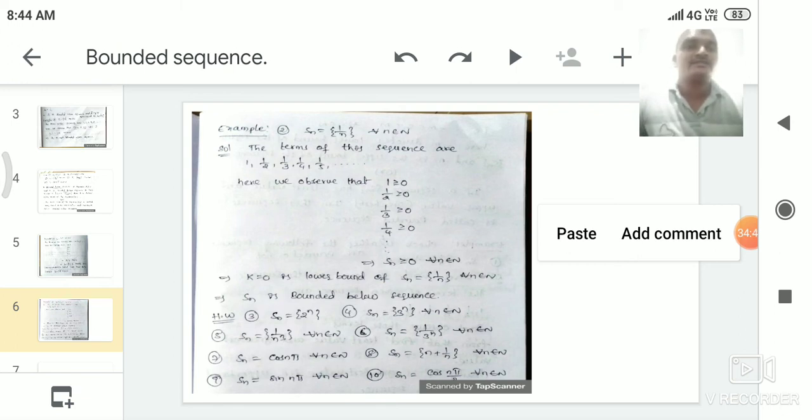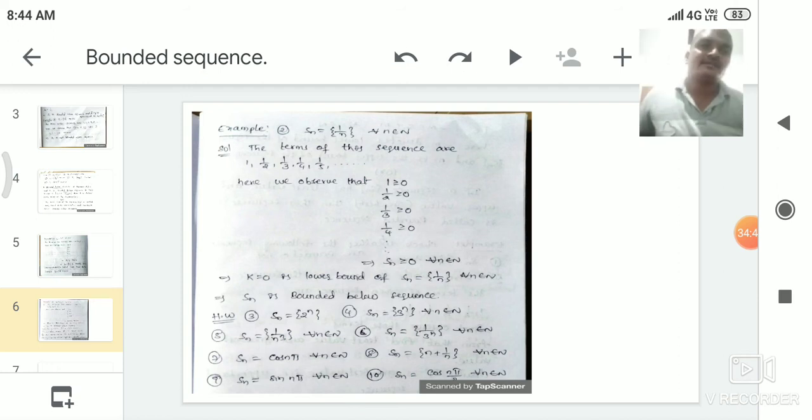So here greatest values exist as well as least values exist. If the least value exists, the sequence is called a bounded below sequence. If the greatest value exists for the sequence, then the sequence is called a bounded above sequence. Here the least value exists as well as the greatest value exists. Therefore the sequence Sn is equal to cos n pi is a bounded below sequence as well as a bounded above sequence. Okay, similarly you can do the remaining problems, that is 8, 9, 10.